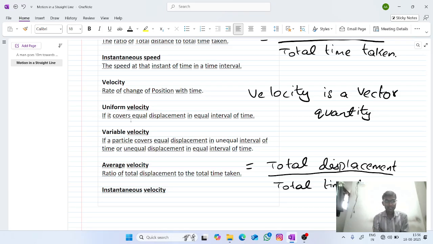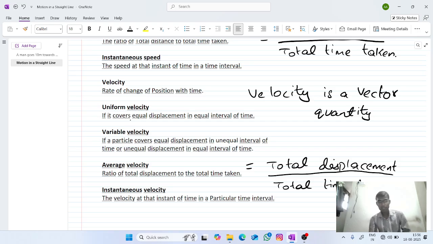Here it is the velocity at that instant of time in a particular time interval.